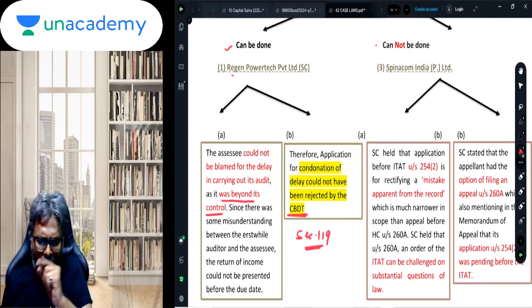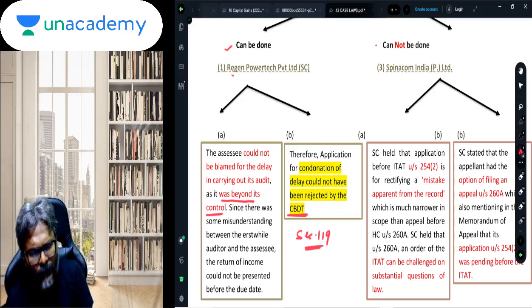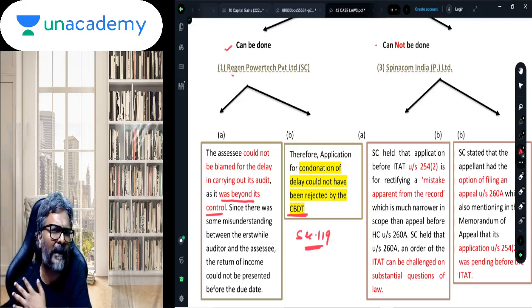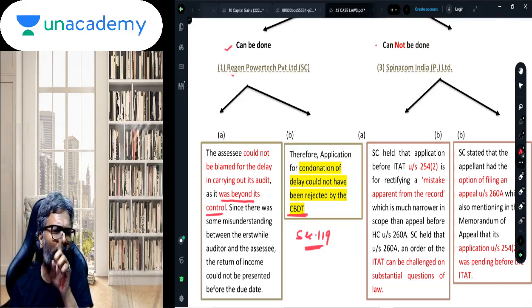So just keep this in mind. Students, in Spinacom, what has happened is that there was a significant delay in filing the appeal before the High Court. Before the High Court, you should file the appeal within 120 days. But there was a huge delay in filing the appeal before the High Court. And what the SSC actually told the court was that it had made an application for rectification before the ITAT.